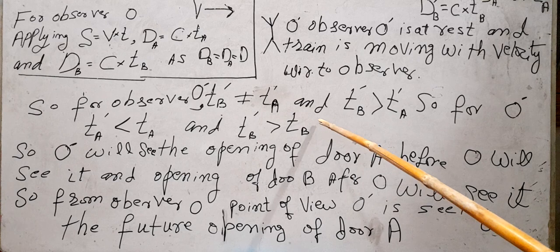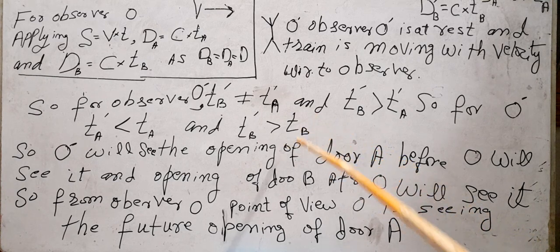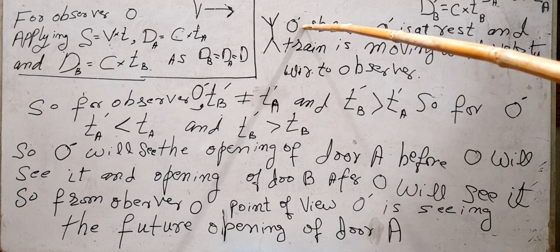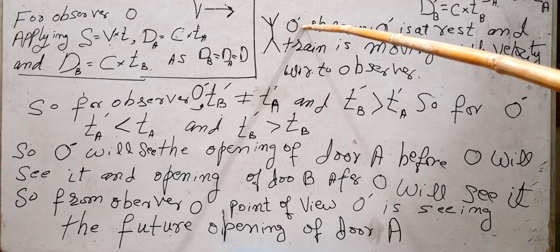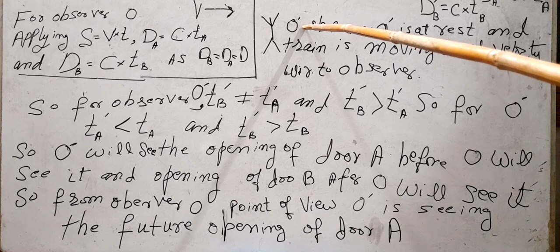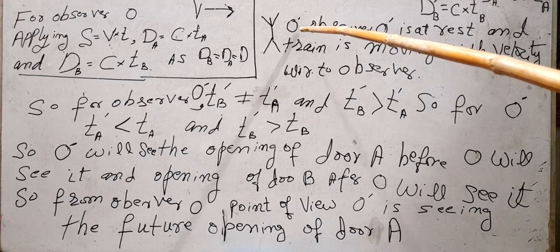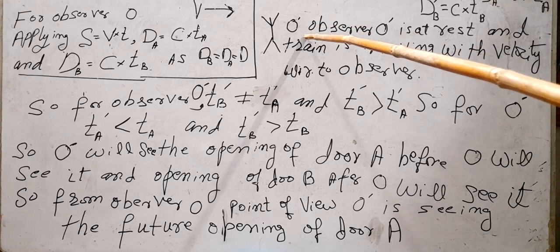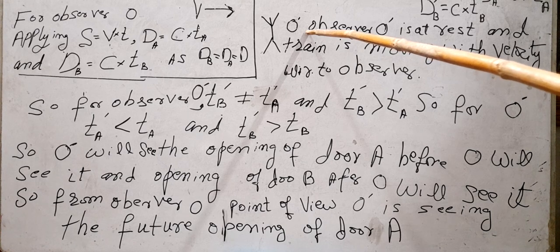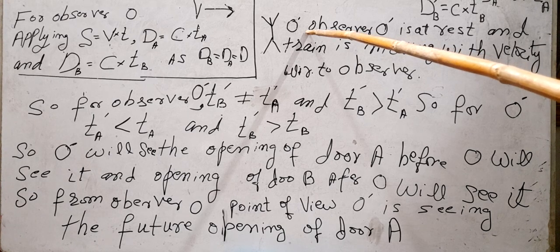Therefore it is a past event for the observer O. Okay. So something which is now, or present, for the observer O dash, that is the opening of door A, from the observer O's perspective is future. And something which is now or present for the observer O dash, that is the opening of door B, from O's perspective is past.